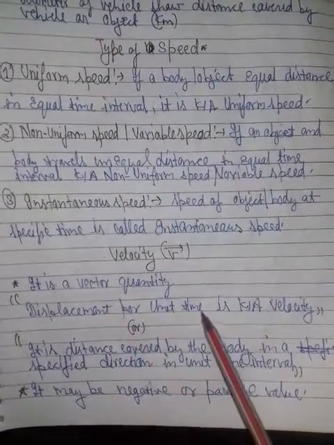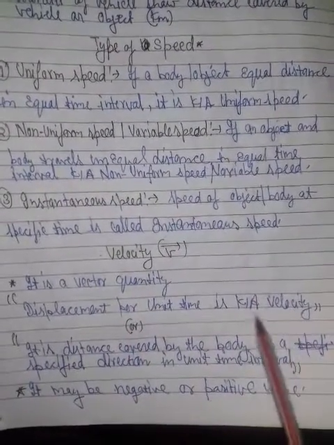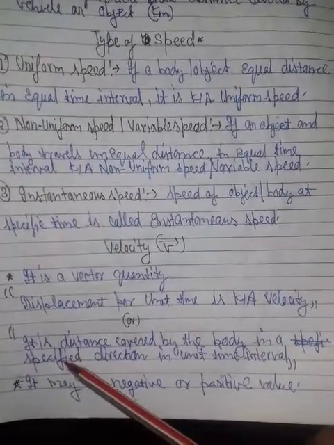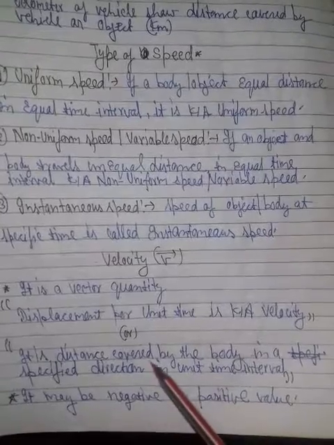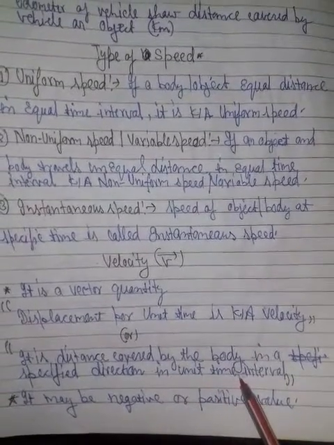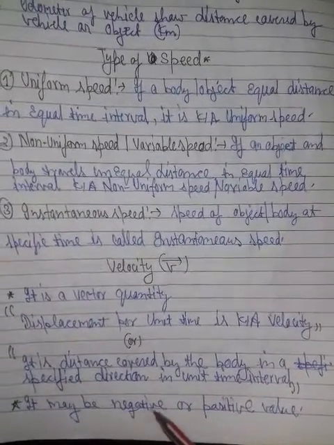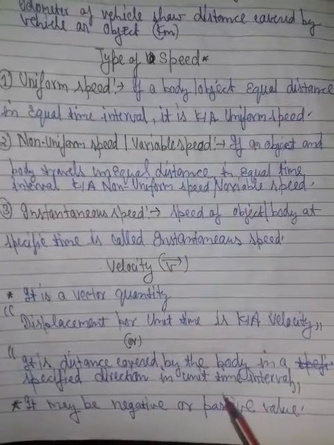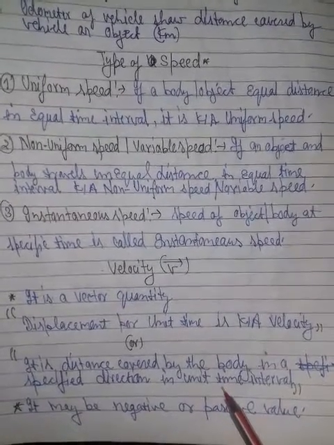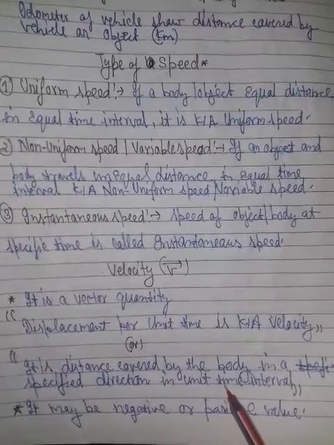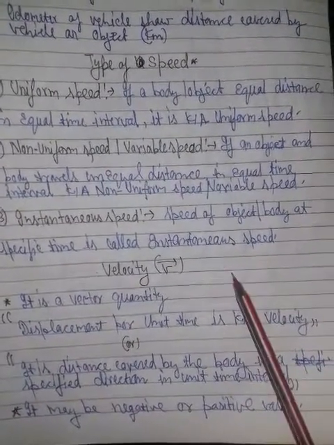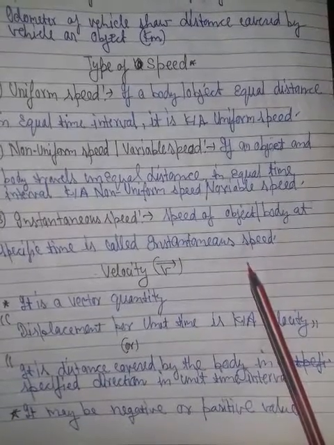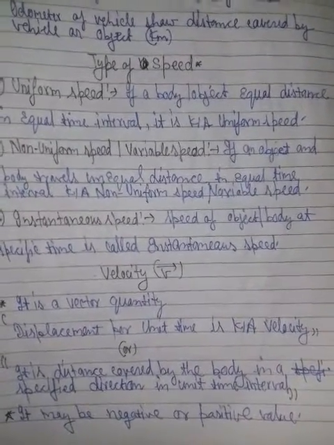Displacement per unit time is called velocity, the first definition. The second definition: it is the distance covered by the body in a specific direction in a unit time interval. It may be a negative or positive value because displacement may be positive, negative or 0, but the length of the path will always be a positive value, not 0.